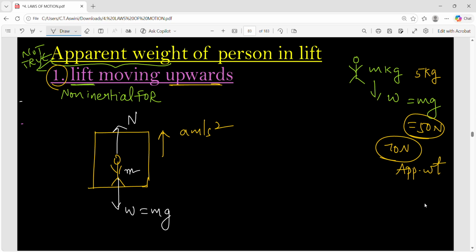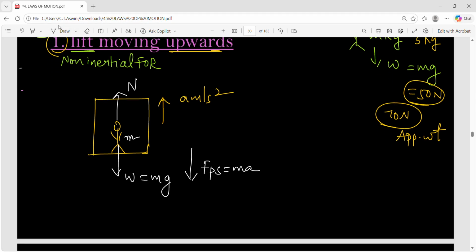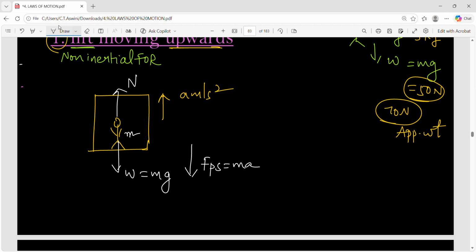Normal reaction. Now, the lift is a non-inertial frame of reference, and whenever there is a non-inertial frame of reference, opposite to the direction of a, we consider a pseudo force. And what is that pseudo force? m into a. Now, if you apply Newton's second law, F net is equal to ma. Here, F upward is nothing but F downward. So, N equals mg plus ma. This is the actual weight of the person, and additionally some ma weight is added. That is why when the lift is moving upward, the person feels heavier.